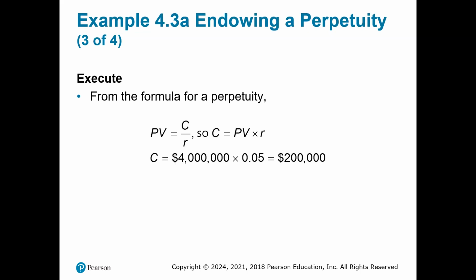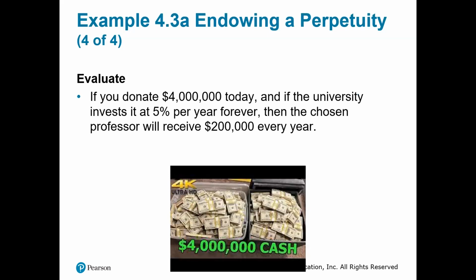Present value equals C over R, so C is equal to PV, present value, times the interest rate. So C is equal to $4 million times 0.05, which will give you $200,000.